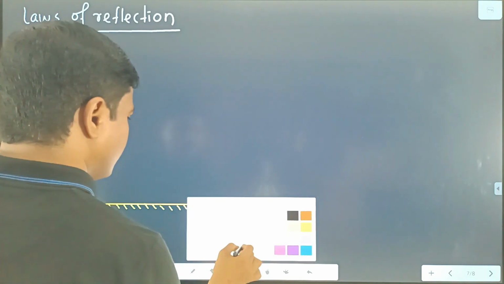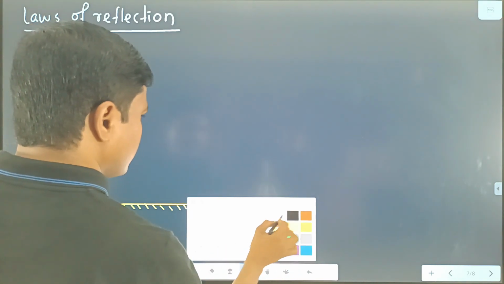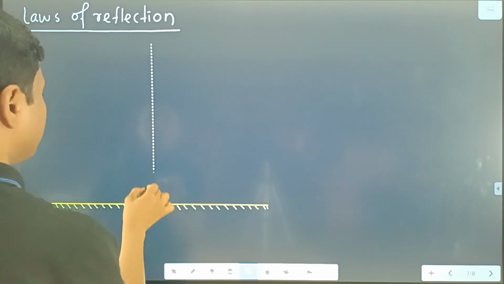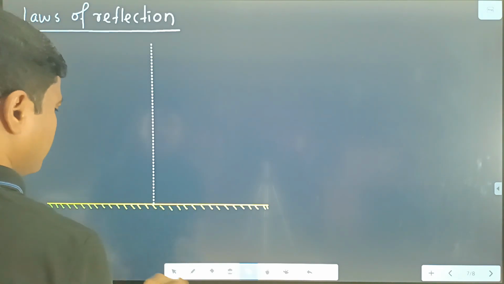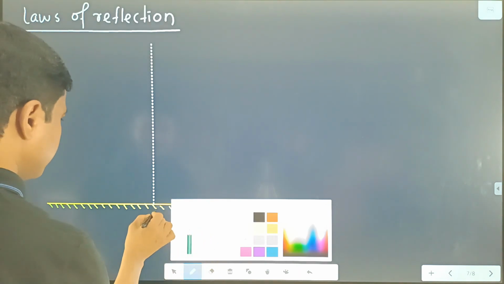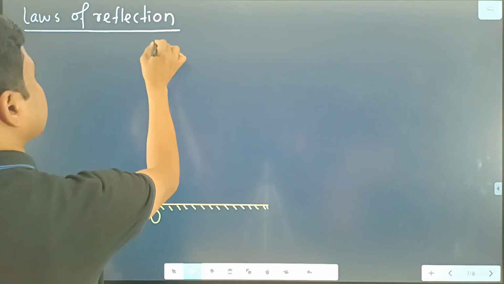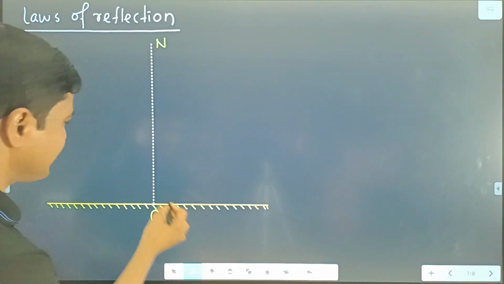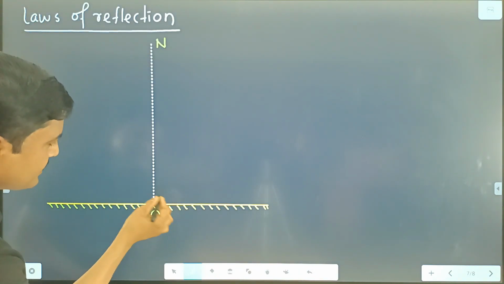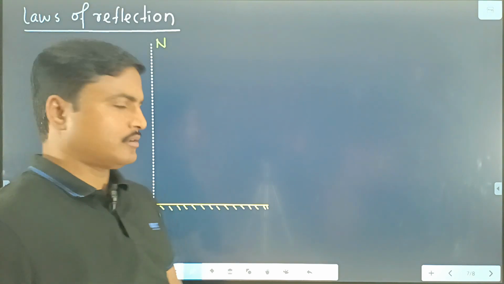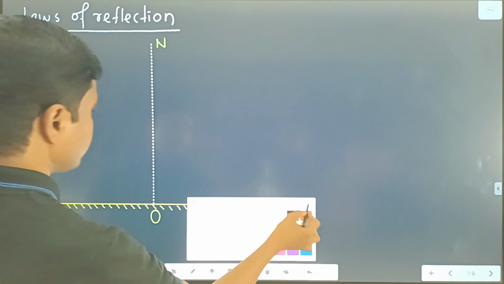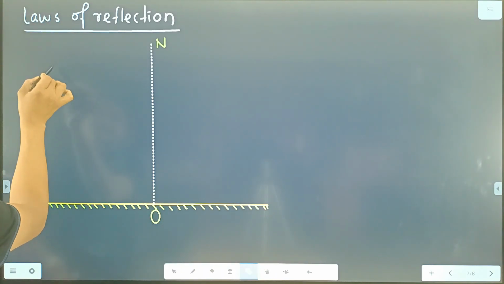And you draw a perpendicular or a normal to the plane mirror. This one is the normal, and for normal we write ON, N for normal. Normal means that is the perpendicular, that means this angle is 90 degrees, this angle is 90 degrees, clear? An incident ray is there, this one is the incident ray.